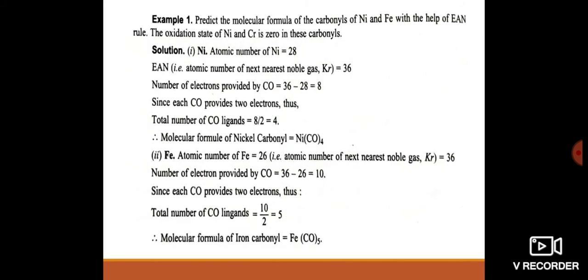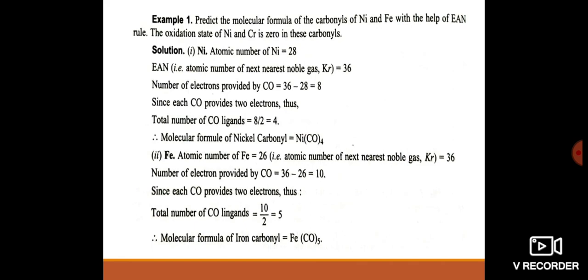Then how will we calculate? How can we calculate the EAN values? For example, predict the molecular formula of carbonyl of nickel and iron with the help of the EAN rule. The oxidation state of nickel and iron is 0 in these carbonyl compounds. How do we calculate? First one, nickel atomic number is 28. Then EAN is 36. Why? Because the EAN value is the nearest noble gas krypton configuration it will get.